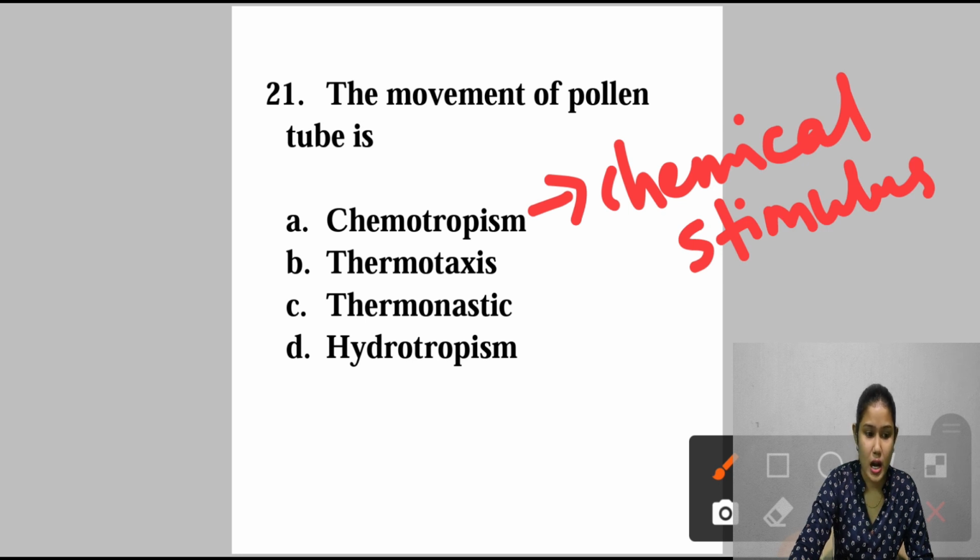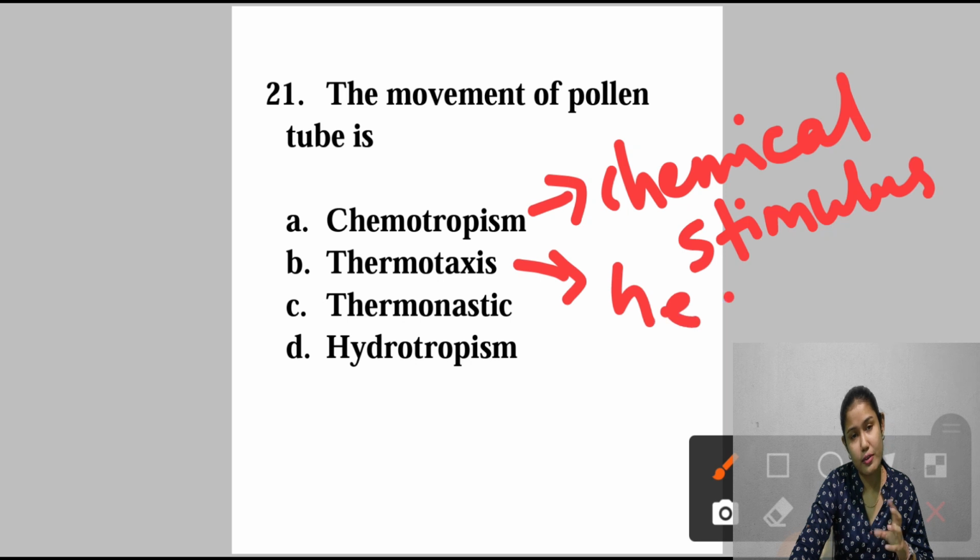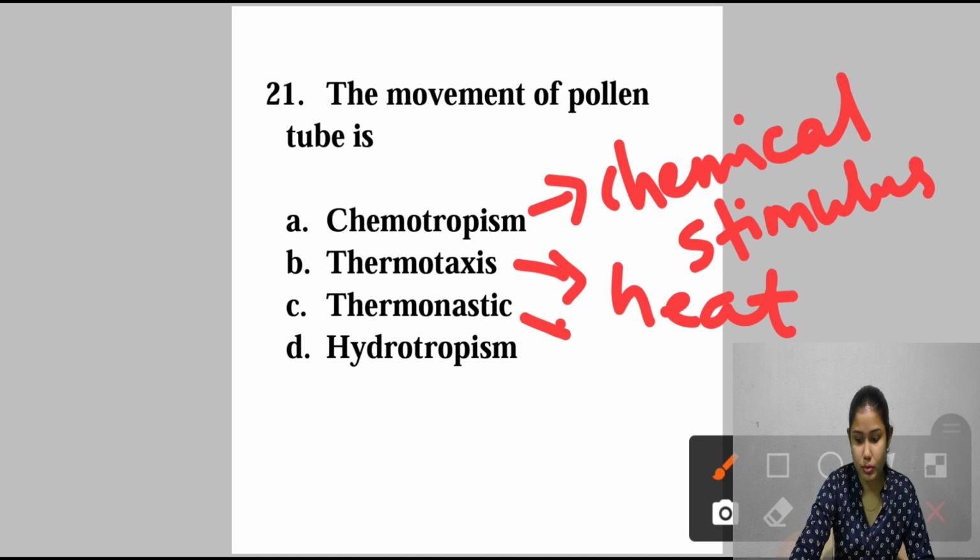Now B thermotaxis. Thermotaxis का मतलब ये होता है कि organism move करता है towards or away from the source of the heat. Thermo means what? Heat. Now thermonastic. Thermonastic is the non-directional response in plants to the temperature.